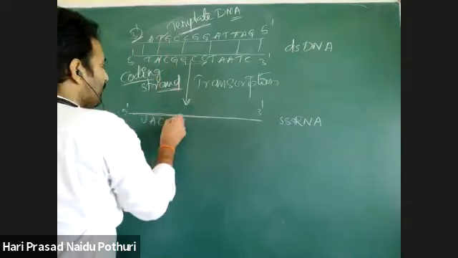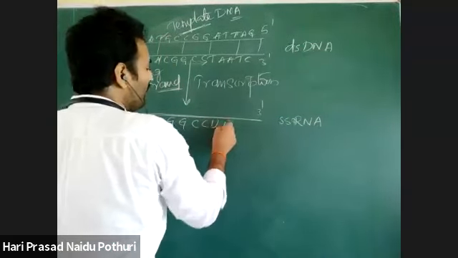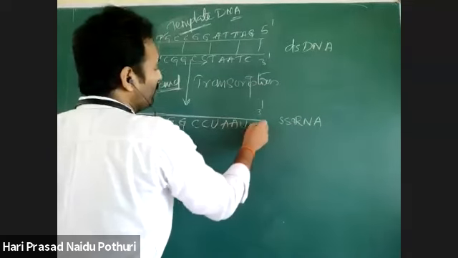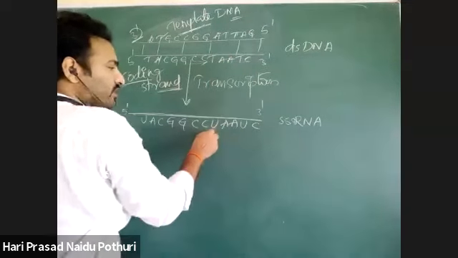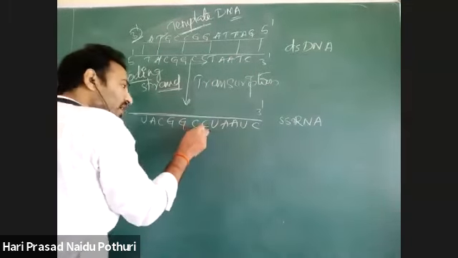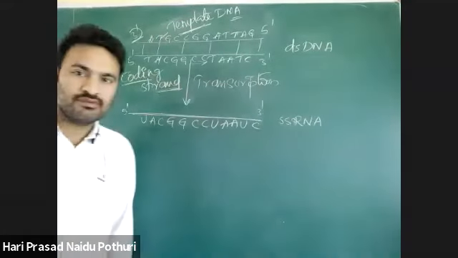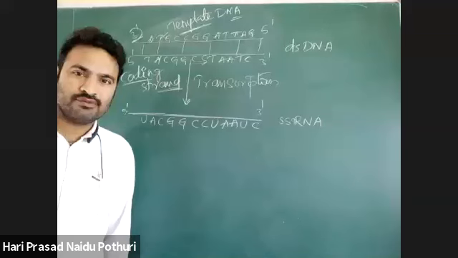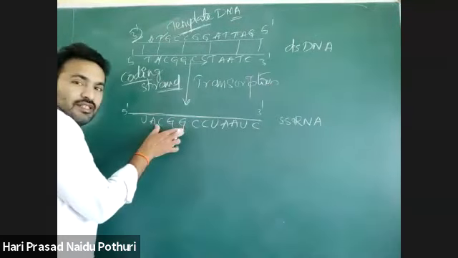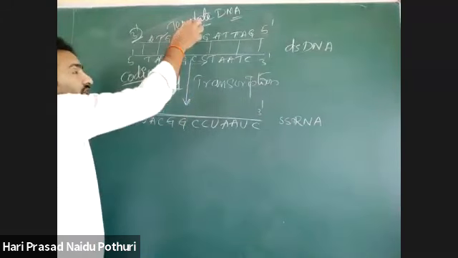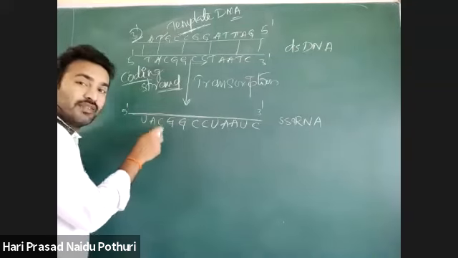Then C, G, C, U, A, U, C. So this is the template DNA. Based on that, there is synthesis of a new RNA molecule. This RNA molecule is complementary to this. Okay? Yeah, now clear. This is the RNA molecule which is based on the template DNA. But see the sequence of this.